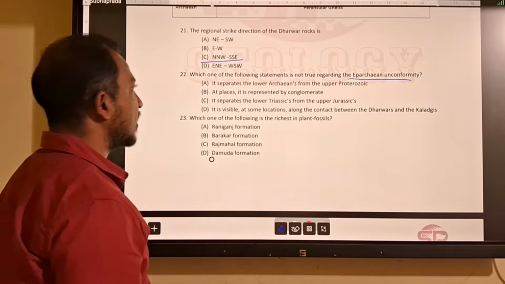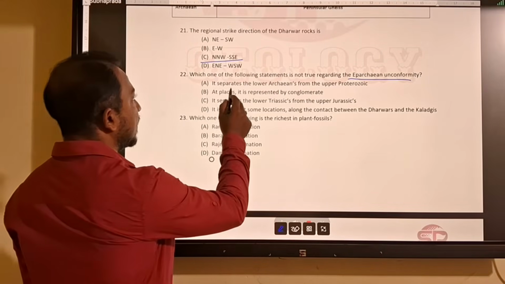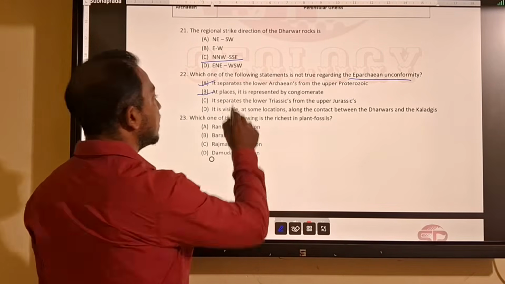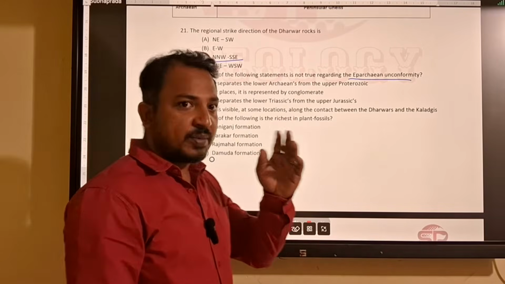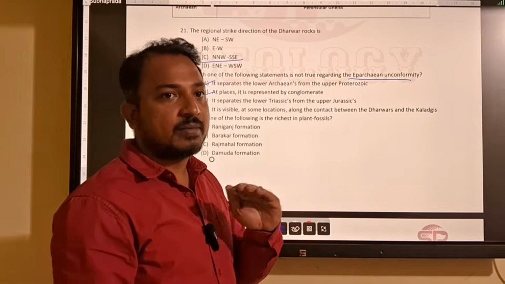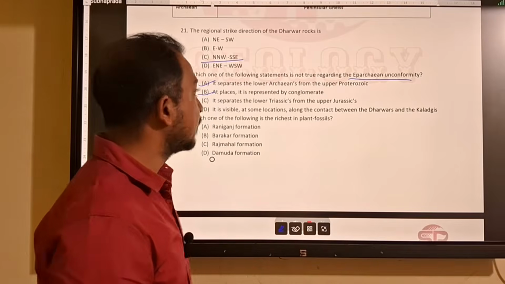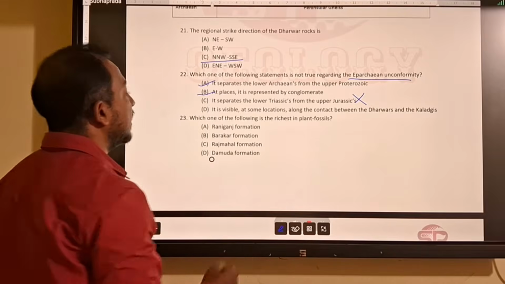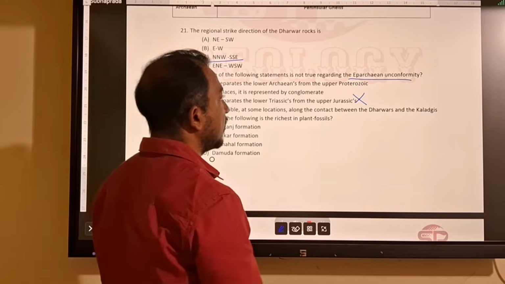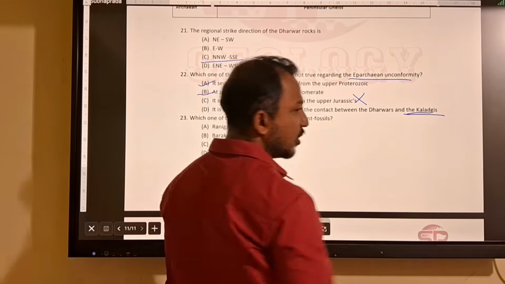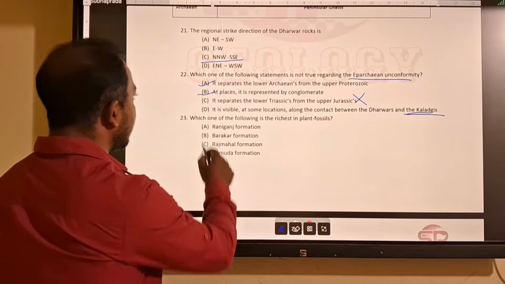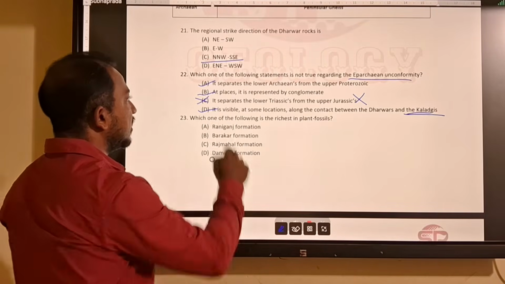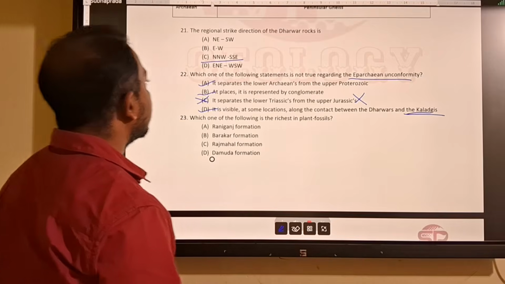Not true. That means separating the lower Archean, it is true. At places it is represented by conglomerate, because any unconformity can have a layer of conglomerate because of erosion. So this will be incorrect. Then it is visible at some location along the contact of Dharwar and Kaladgi. Kaladgi also belongs to Dharwar Craton. So it is correct. So this option is incorrect. So C will be incorrect.